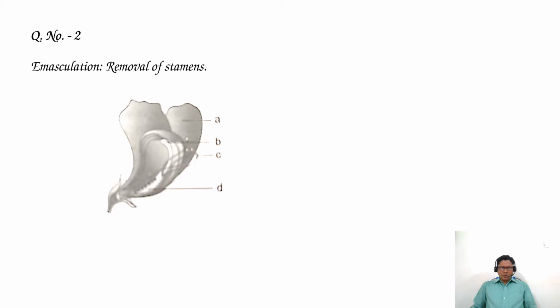Now let's know what are these parts given here. A is petals, B is stigma, C is stamen, D is ovary. So now as per definition, removal of stamens during emasculation to prevent self-pollination. Then stamen is the answer. Hence the answer is option 2.